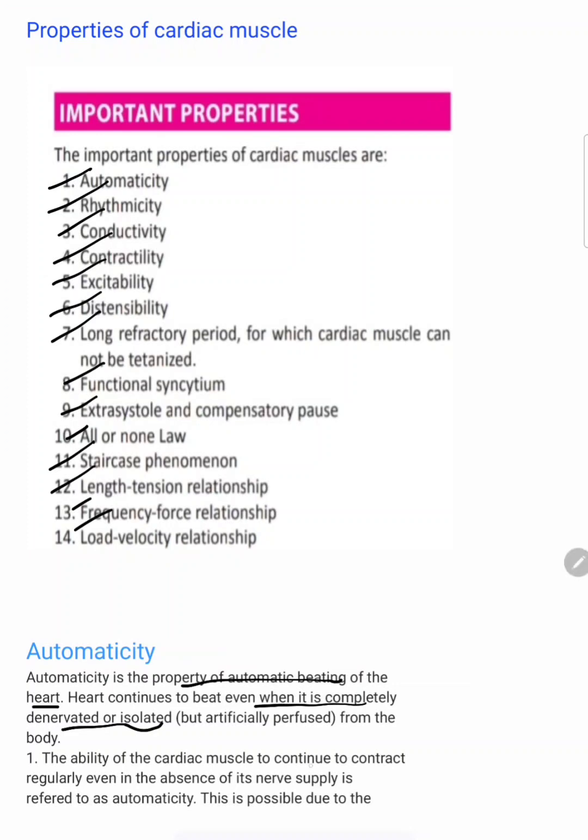The ability of the cardiac muscle to continue to contract regularly even in the absence of its nerve supply is referred to as automaticity. See, even if the nerve supply is not present, the heart itself beats. So this is called automaticity.